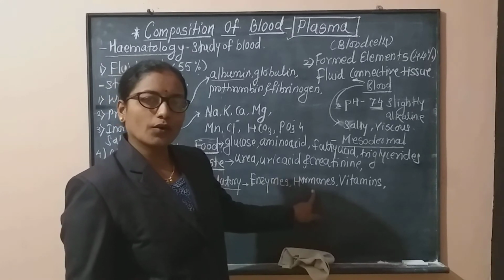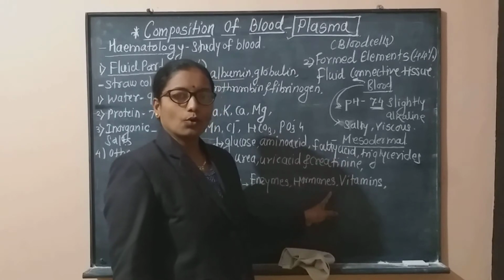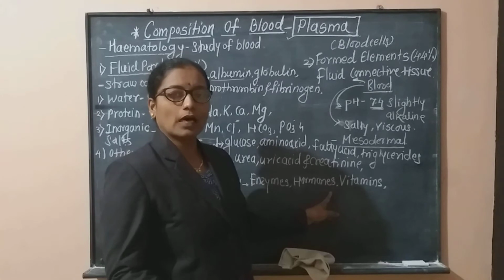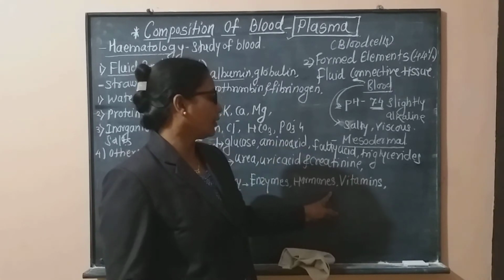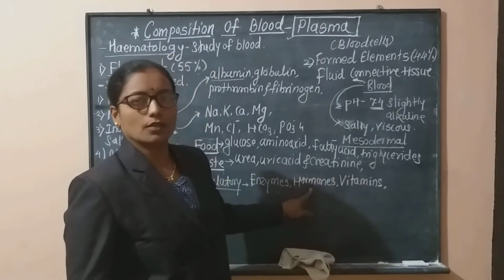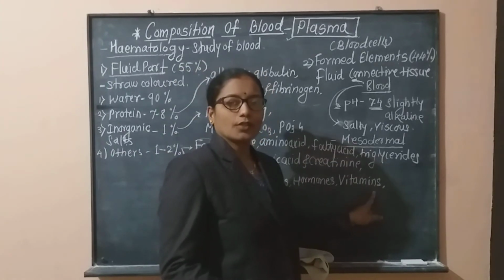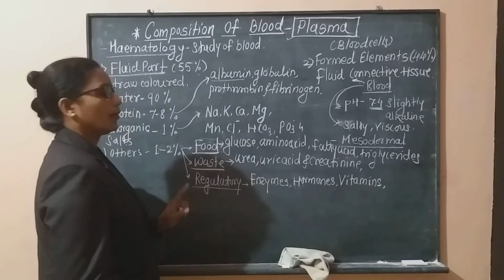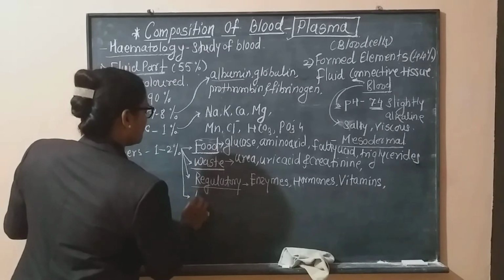Under hormonal coordination, we will study the details of the hormones: what endocrine glands are present in our body, which are the hormones, and what is the function of each hormone. It will be studied in the next chapter, hormonal coordination. These hormones are also present in our blood. Then vitamins, after food digestion, these vitamins are present as regulatory substances.